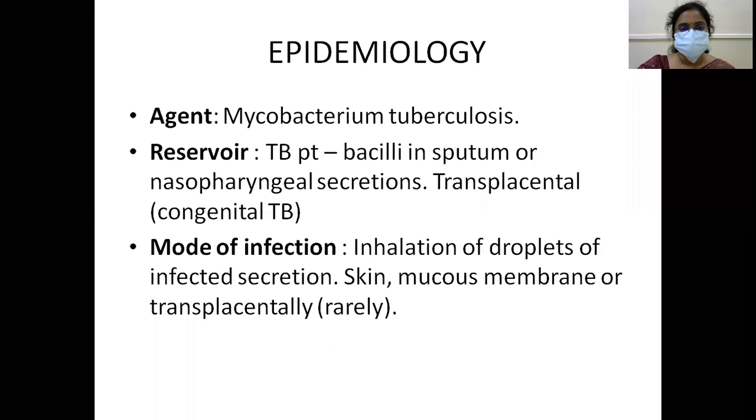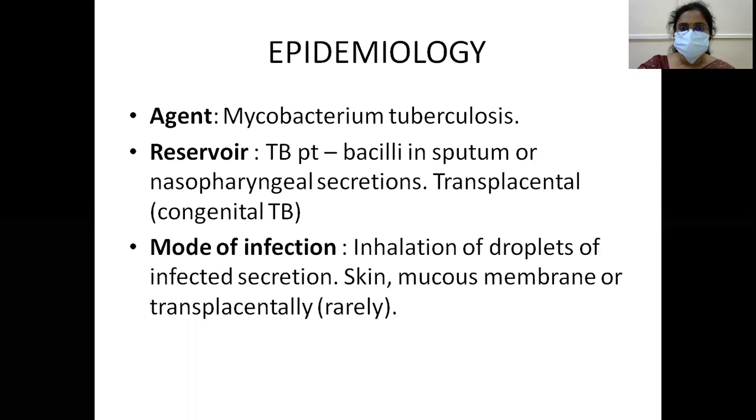What is the epidemiology? The agent, as we have already read, is Mycobacterium tuberculosis. The reservoir is the person infected with TB. The bacilli in the sputum or the nasopharyngeal secretions of a TB infected patient are the reservoir. There are instances of transplacental transfer of TB to children, which is labeled as congenital TB.